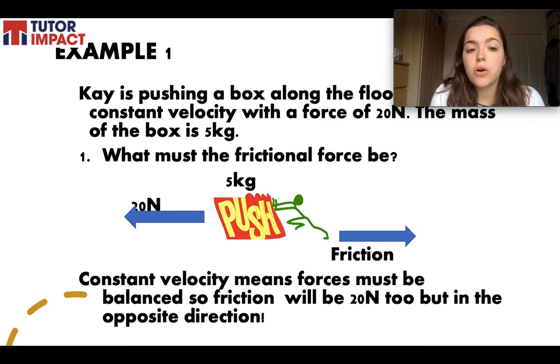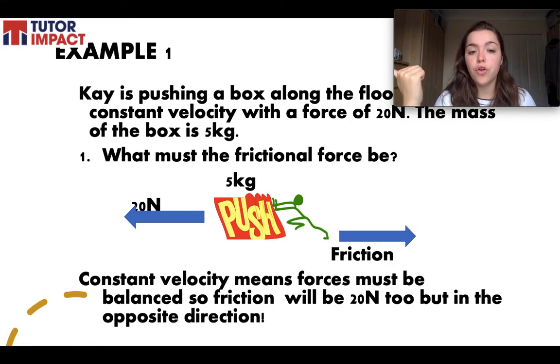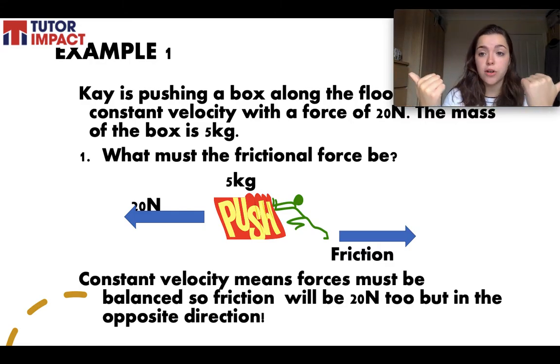So this box is going at a constant velocity. Constant velocity means it's not accelerating. It is not getting any faster. If anyone is super switched on, super awake this morning, you might have realised that means the friction force must be the same as the pushing force.